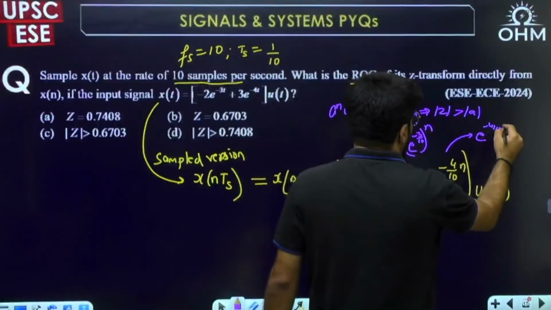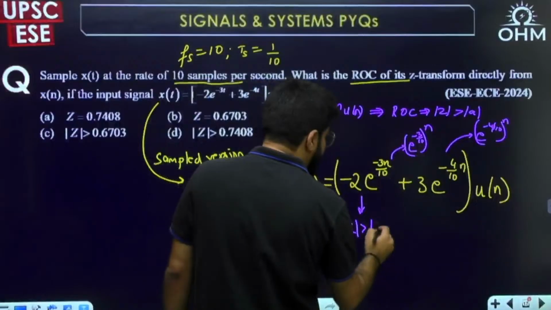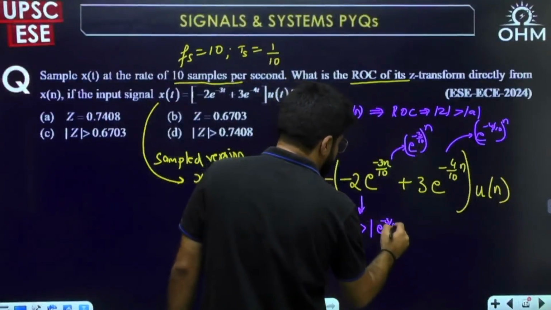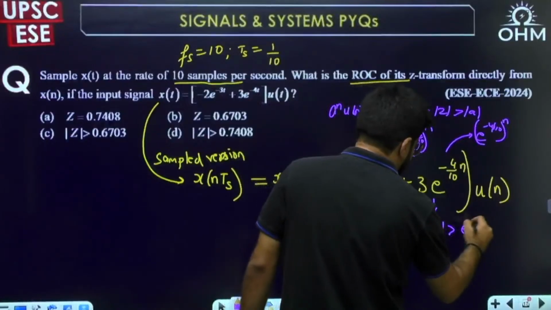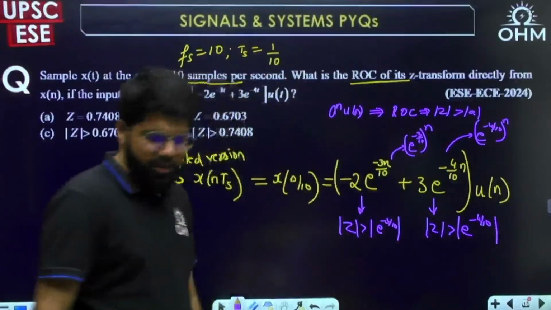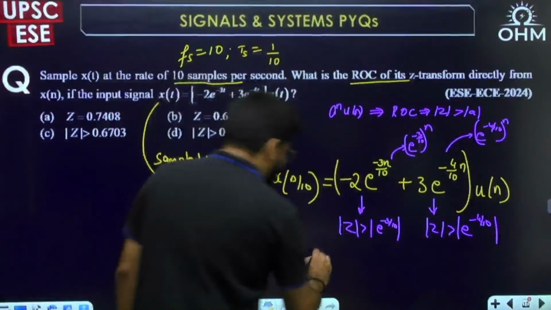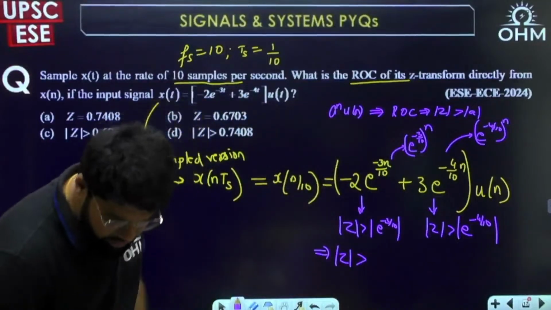E power minus 4 by 10 whole power n. This is your a power n. So mod z greater than modulus e power minus 3 by 10. For the next one, mod z greater than e power minus 4 by 10. This is more negative power, so this is going to dominate. Okay, this is going to dominate. So now let me tell you what are these values. You want mod z greater than, how much is this value?